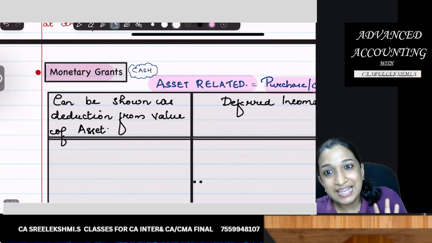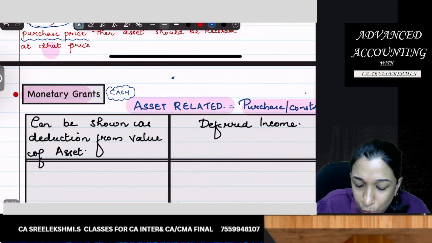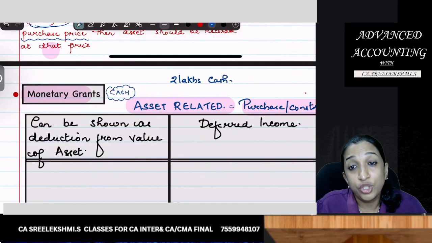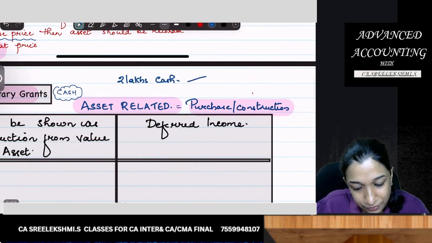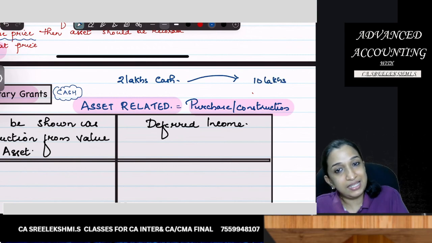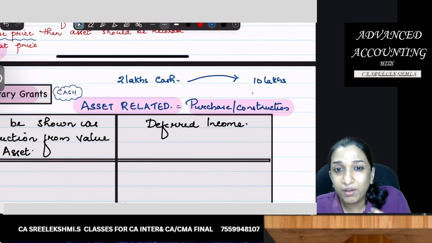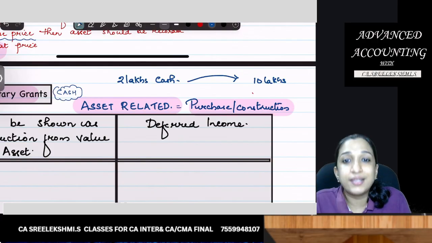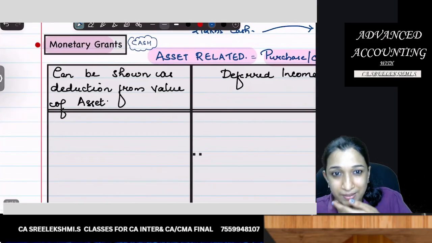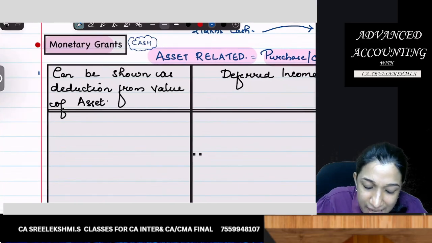So first one, let's take asset related. If government is giving you 2 lakhs rupees cash to purchase an asset worth 10 lakhs. I need an asset and its cost is 10 lakhs, but government is giving me 2 lakhs cash, then what should be the treatment? There can be two treatments. It can be shown as deduction from value of asset.